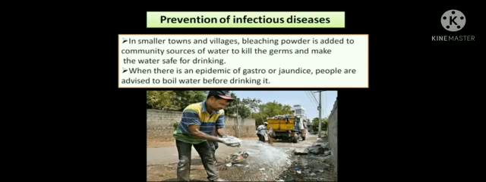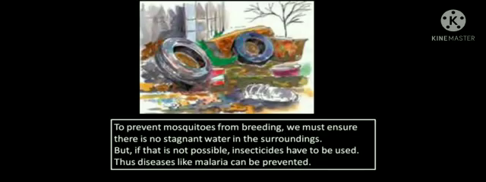Prevention of infectious diseases. In smaller towns and villages, bleaching powder is added to community sources of water to kill the germs and make the water safe for drinking. When there is an epidemic of gastro or jaundice, people are advised to boil water before drinking it. To prevent mosquitoes from breeding, we must ensure there is no stagnant water in the surroundings. But if that is not possible, insecticides have to be used. Thus, diseases like malaria can be prevented.